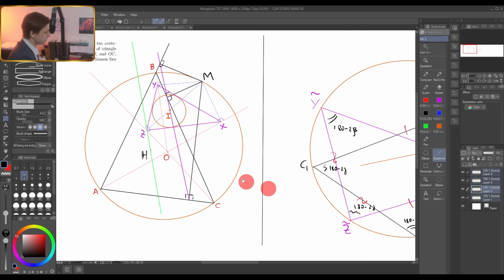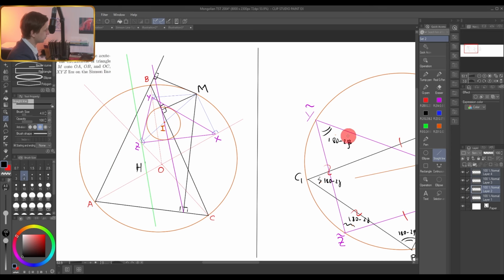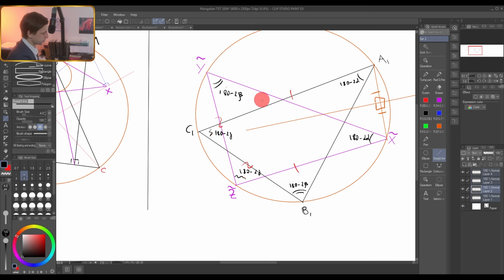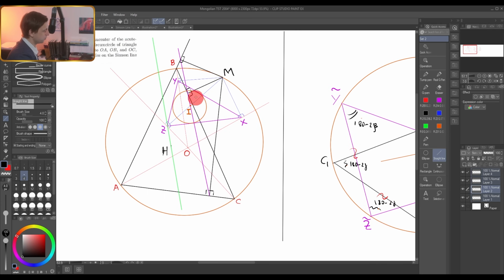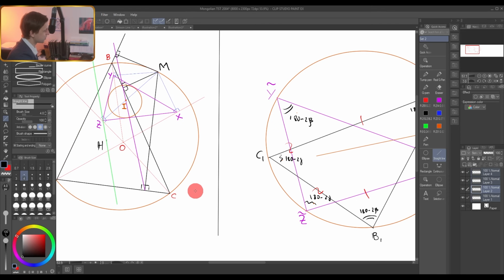It would be ideal, really, if the image of the Simpson line passes through the in-center of the image of our triangle, then we basically showed everything we needed to know. Because after homothety, this one turns into this one. The in-center of this triangle is the image of the in-center of this triangle, and if we show that the image of the Simpson line passes through the in-center of this triangle, we can take this homothety back.